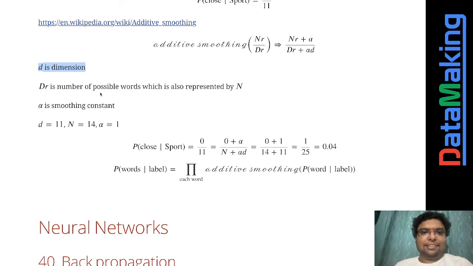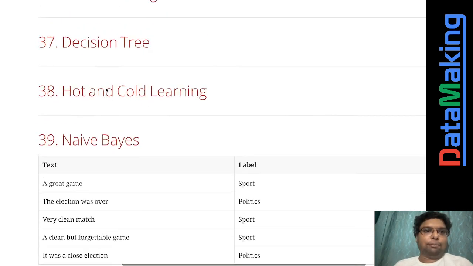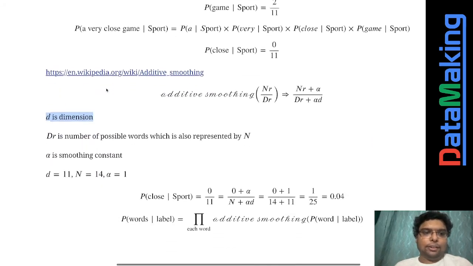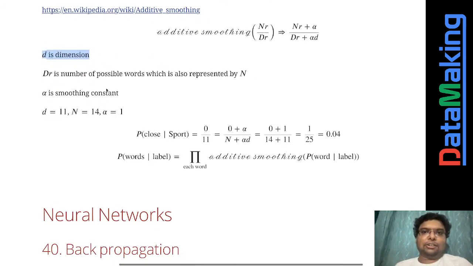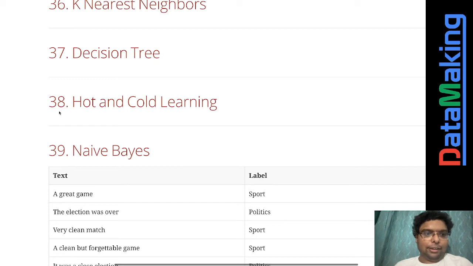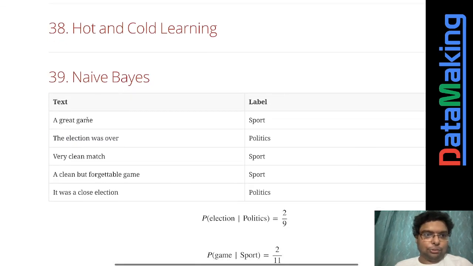But this is just a draft chapter I'm writing in the book, so please bear with me. When this section is ready, it should explain it really well. So the dimension is the number of words in sports, which is non-unique. If you total the measure of sports: 1, 2, 3, 4, 5, 6, 7, 8, 9, 10, 11.